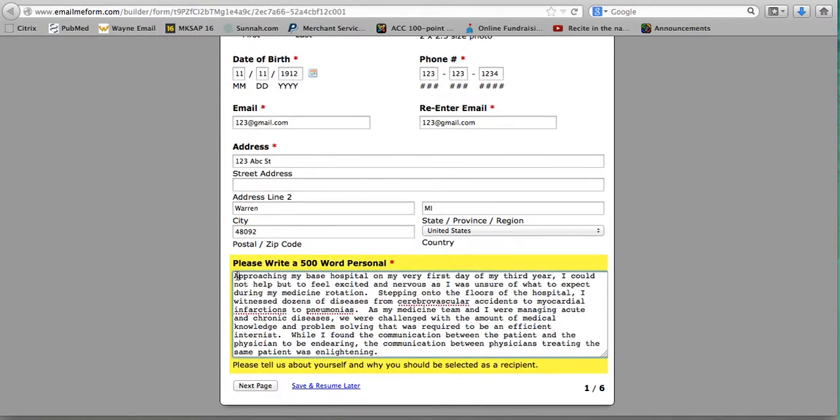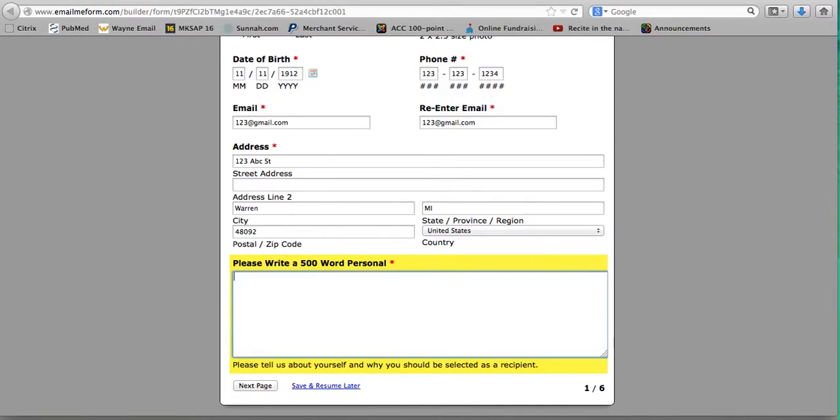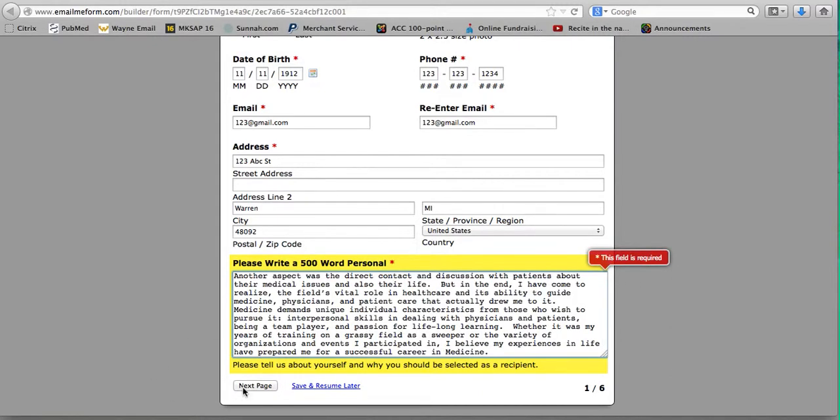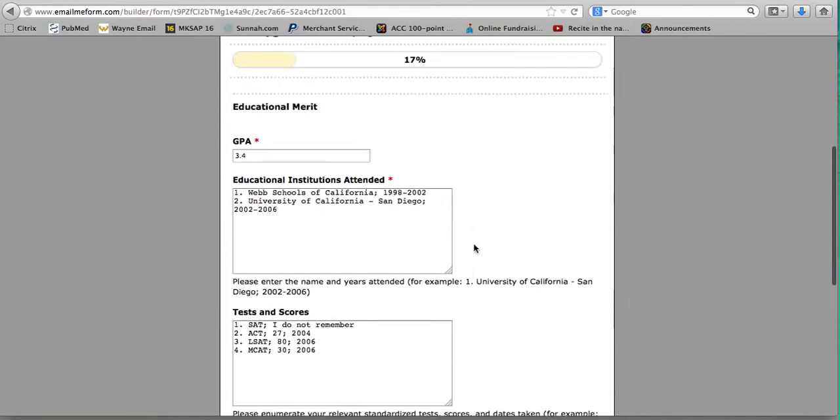Now notice my personal statement is already there, but if I deleted it, for instance, and then I try to go to the next page, it won't allow me to. So basically, you're going to have to make sure that's filled out, and then you're going to go to the next page.